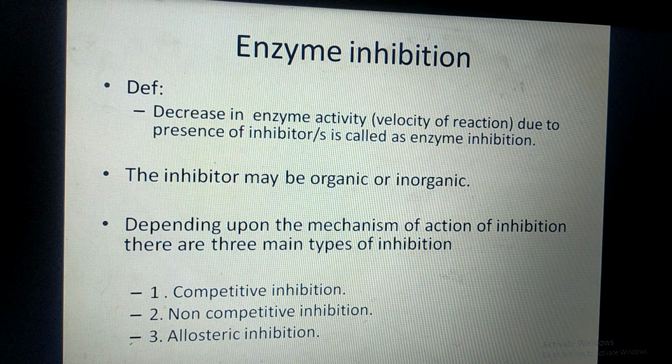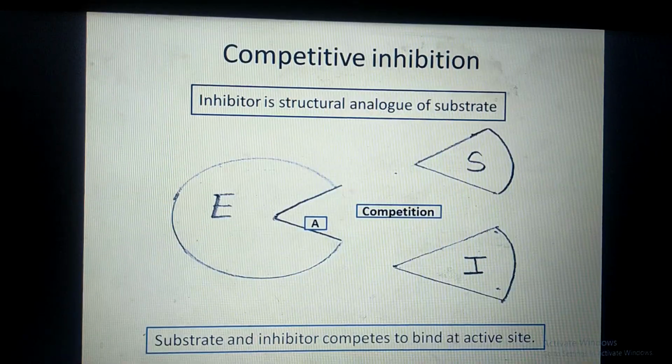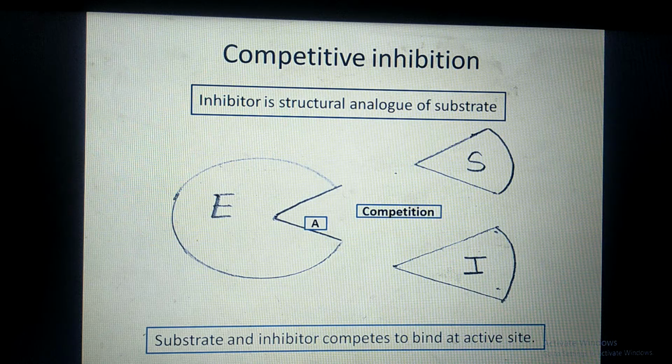So the inhibitor may be organic or inorganic. Now, depending upon the mechanism of action of inhibition, there are three main types of inhibition: first, competitive inhibition, non-competitive inhibition and allosteric inhibition. So we will study these inhibitions one by one. So the first type is competitive inhibition.